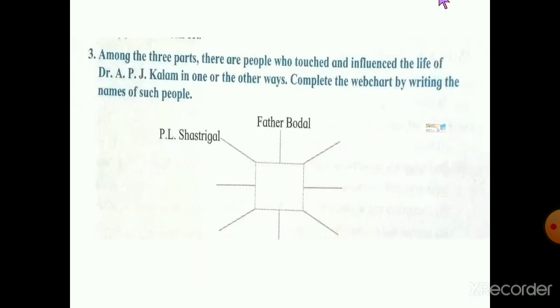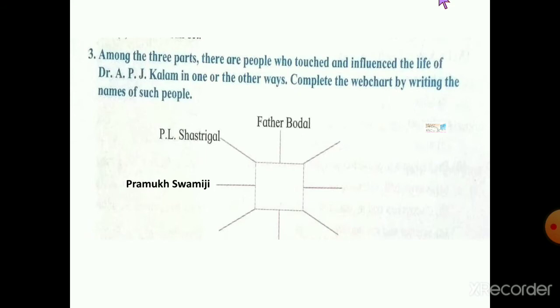Next question. Among the three parts, there are people who touch and influence the life of APJ Abdul Kalam in one way or another. Complete the web chart by writing the names of such people. In the lesson, the names of the people who influenced Dr. Kalam's life, we have to write here. Two names are already given here, that is Father Bodel and PL Sestrigal.